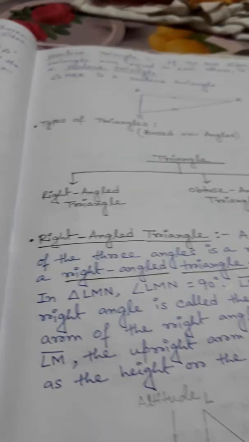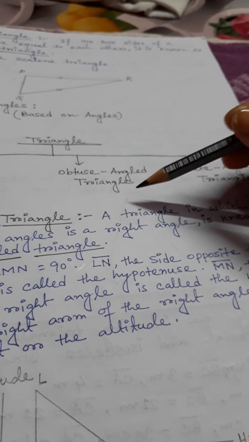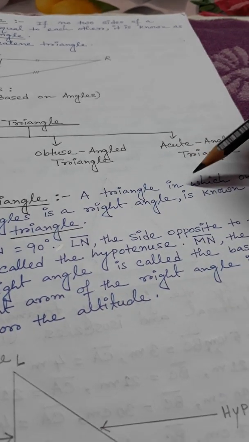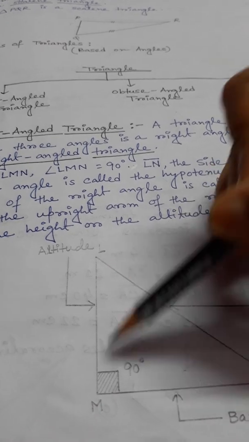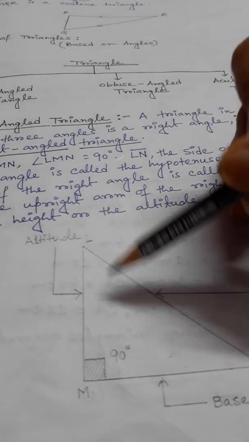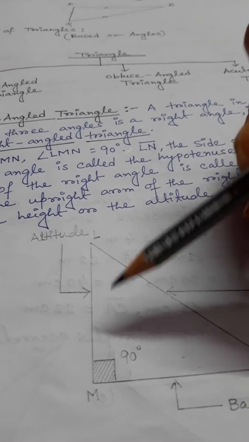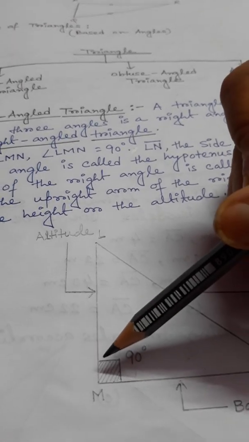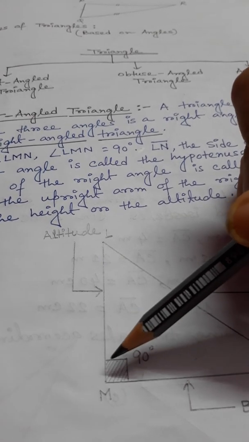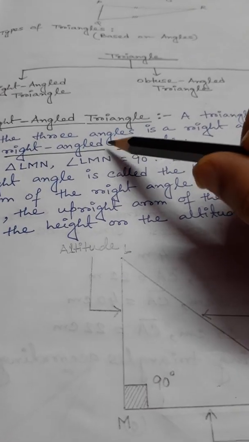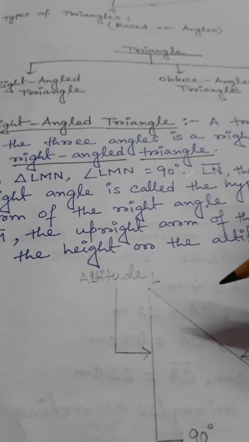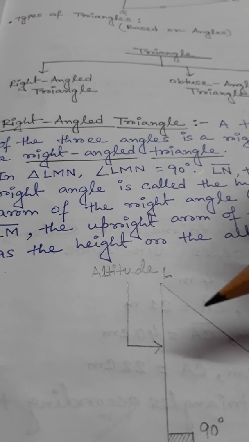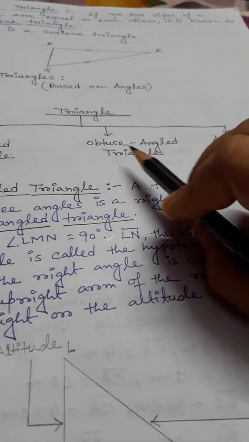So again, a triangle in which one of the three angles is a right angle. You see here, this is one angle, this another angle, and this another angle. So there are three angles, three sides and three vertices. But in this right angle triangle, one angle is a right angle. These things are very important. This way we can identify which type of triangle it is, a right angle triangle or any other. Okay, let's see the obtuse angle triangle.